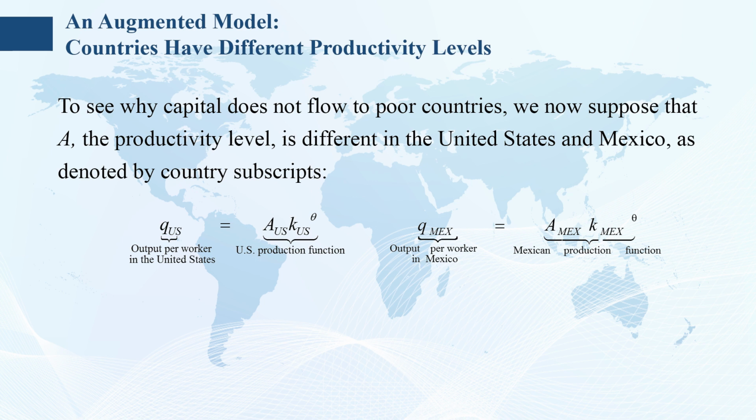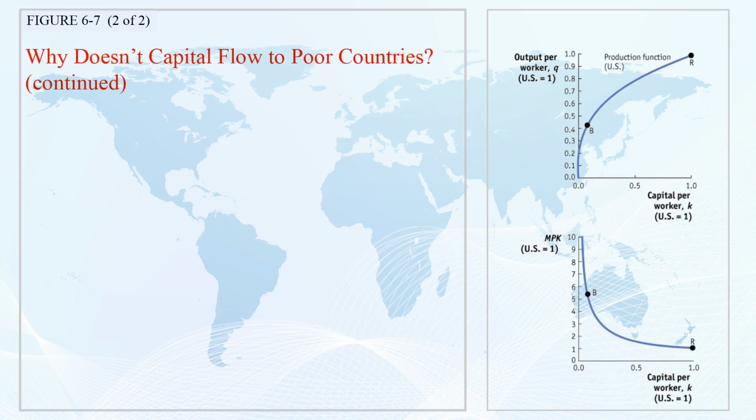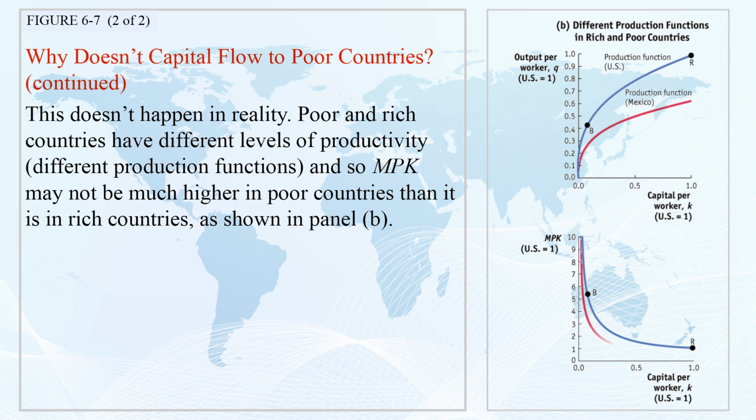Q-US equals A-US times K-US^theta. Q-MEX equals A-MEX times K-MEX^theta. MPK-MEX divided by MPK-US equals Q-MEX divided by Q-US, divided by K-MEX divided by K-US. Why doesn't capital flow to poor countries?